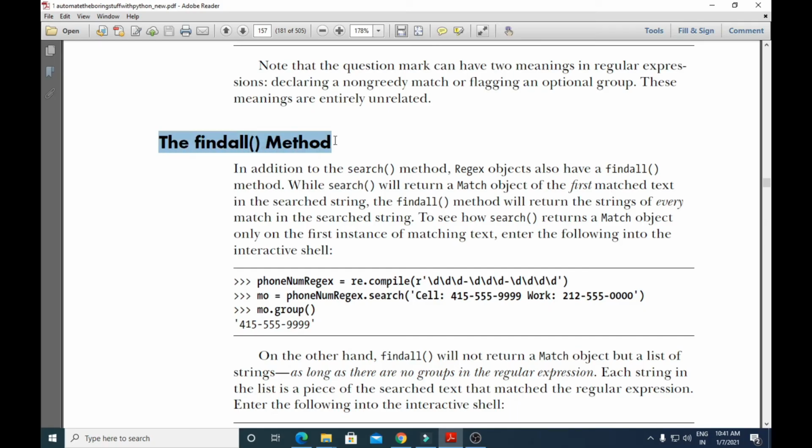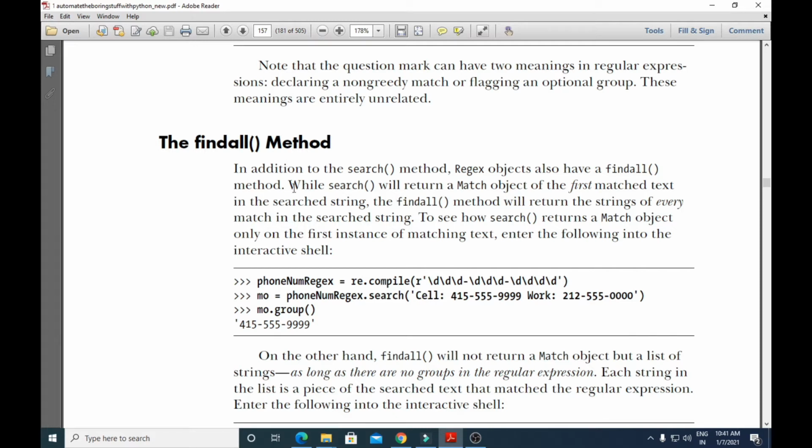The topic we are going to see now is the findall method. In addition to the search method, regular expression objects also have a findall method. We had studied how to create regular expression objects. So regular expression objects, along with the search method, also have a findall method.